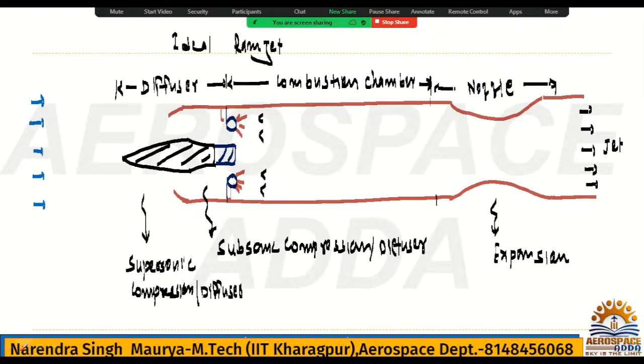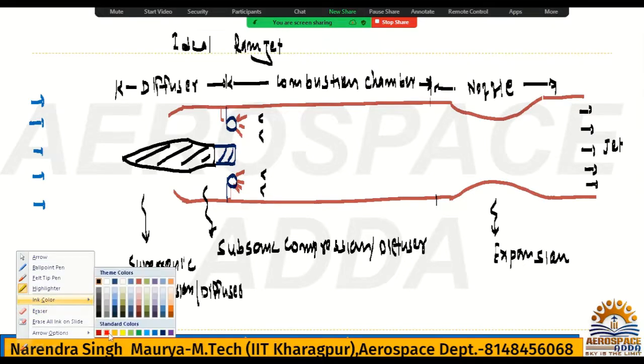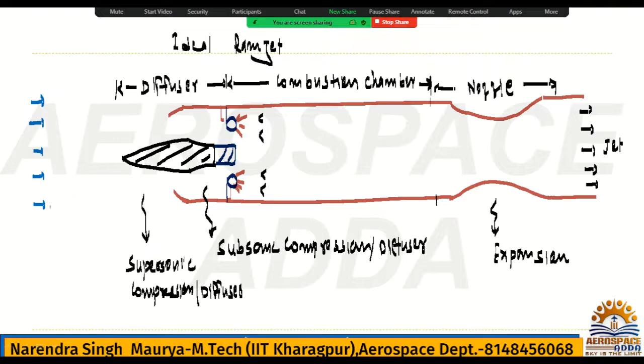And numbering we can give like this. Because this is the free stream, I can consider this point A for atmospheric condition. This one I can say 1. Now this is point 2, and this is point 3. Between 2 and 3 nothing is there, so don't get confused. Point 3 is shown because of the flame holder, but it is the combustion chamber only.